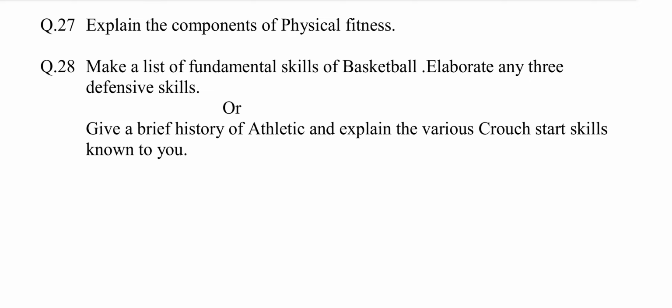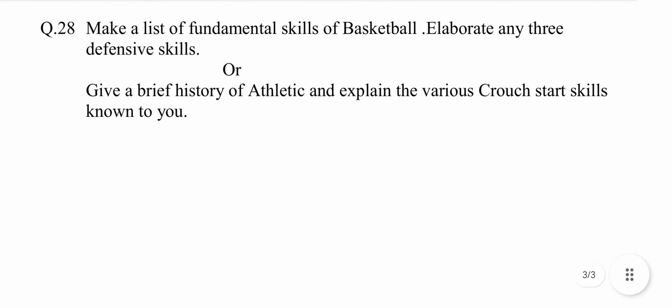Question number 28. Make a list of fundamental skills of basketball. Elaborate any 3 defensive skills. This question is chosen from chapter number 7, Concept of Major Games and Sports. The answer may be: the list of fundamental skills of basketball is as listed below.